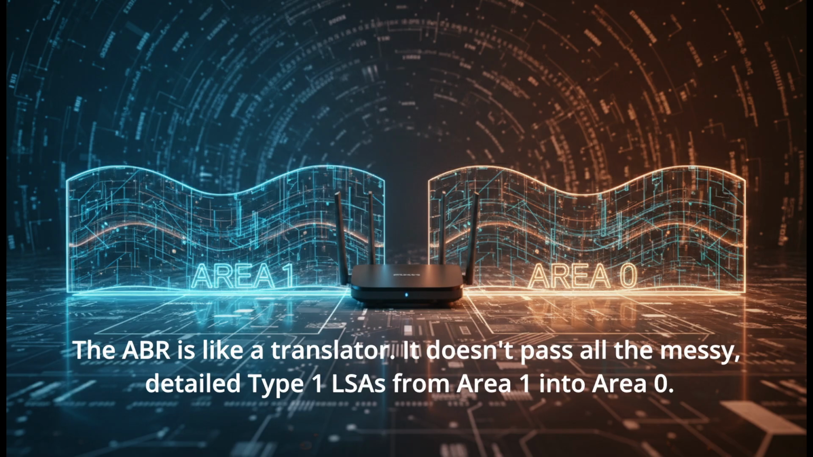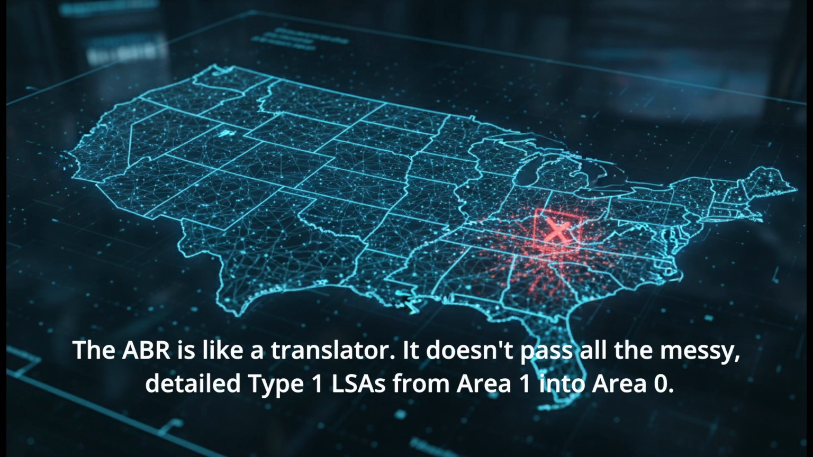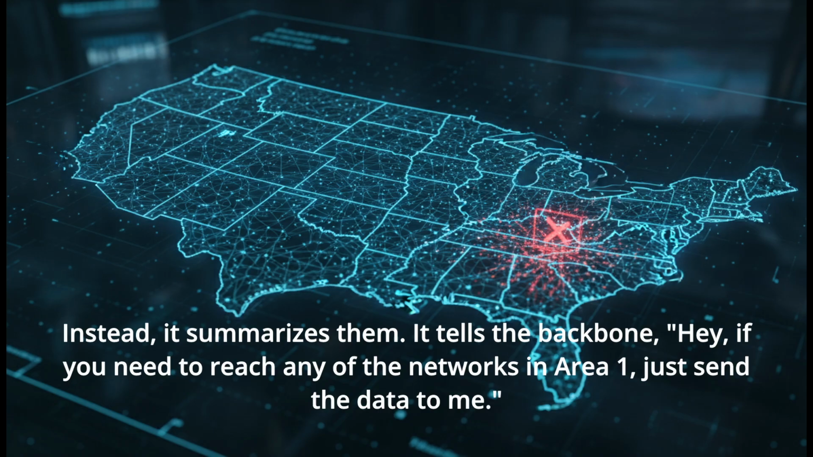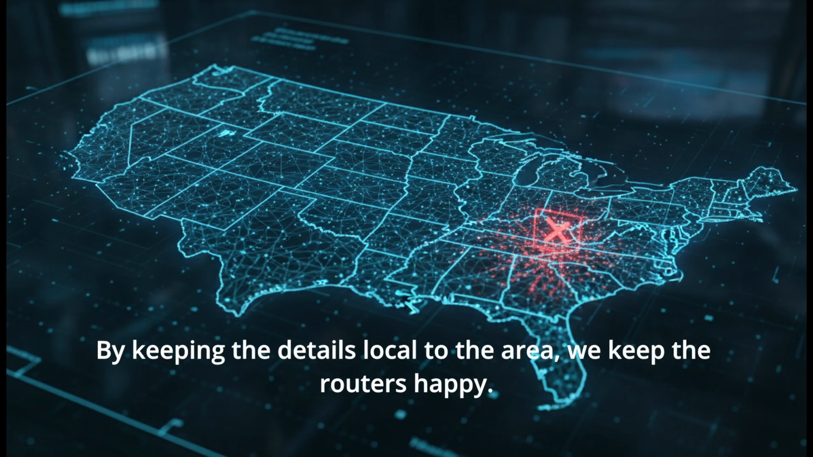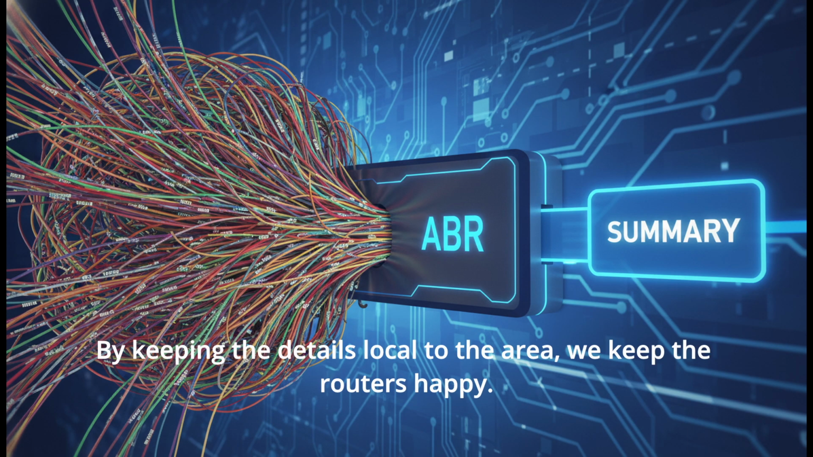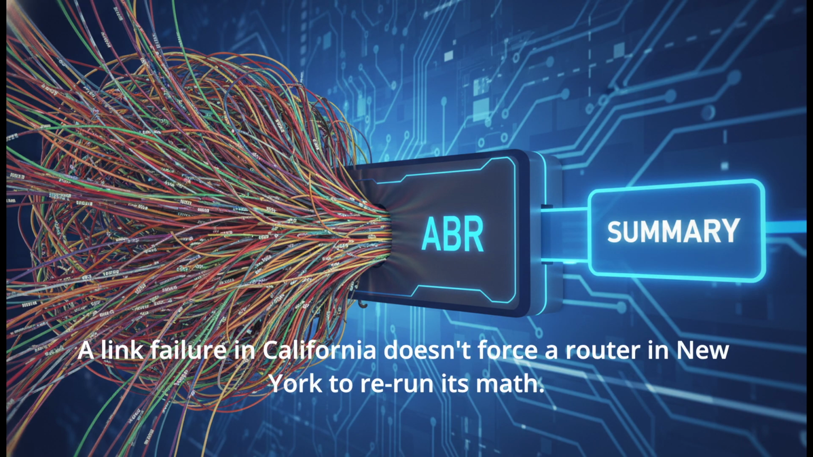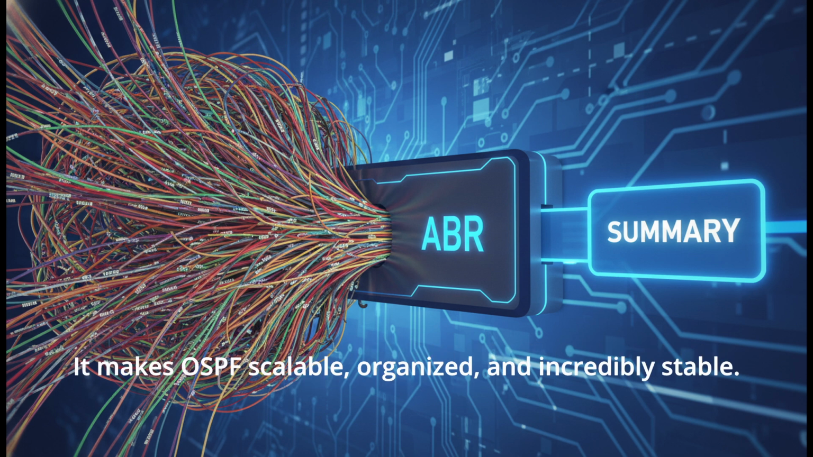It doesn't pass all the messy, detailed Type 1 LSAs from Area 1 into Area 0. Instead, it summarizes them. It tells the backbone, hey, if you need to reach any of the networks in Area 1, just send the data to me. By keeping the details local to the area, we keep the routers happy. A link failure in California doesn't force a router in New York to rerun its math. It makes OSPF scalable, organized, and incredibly stable.